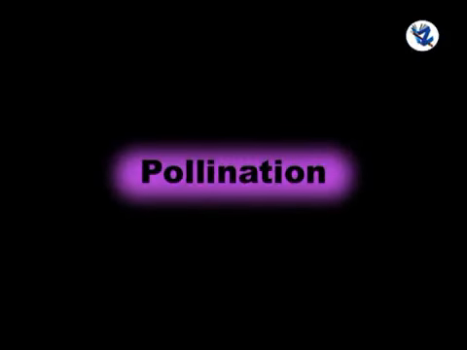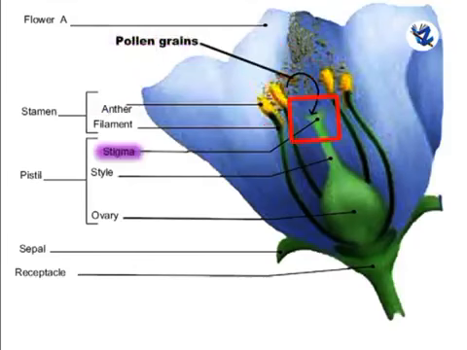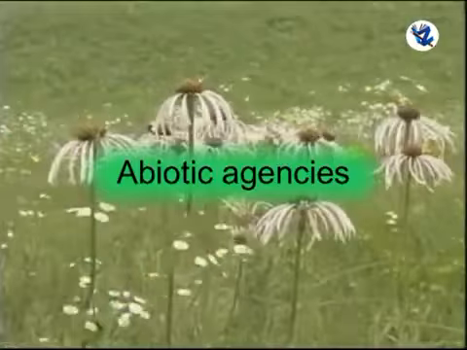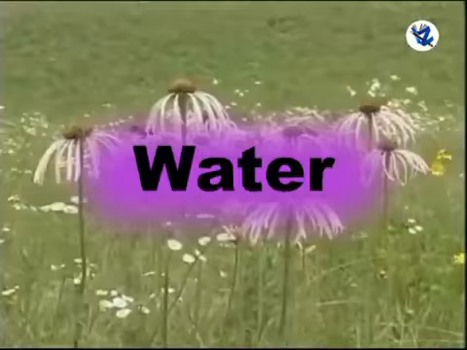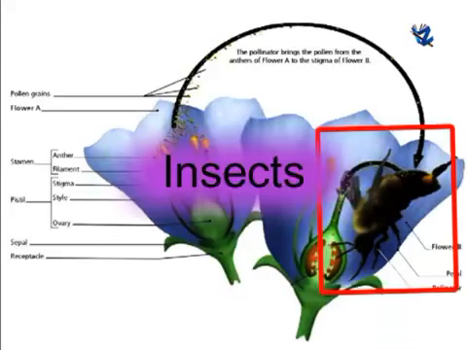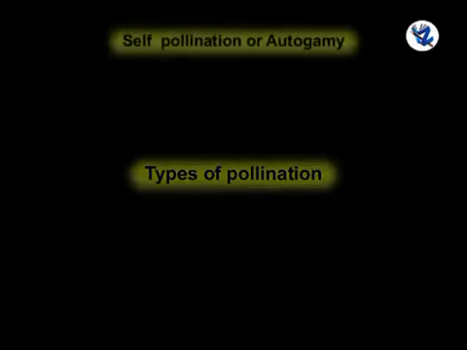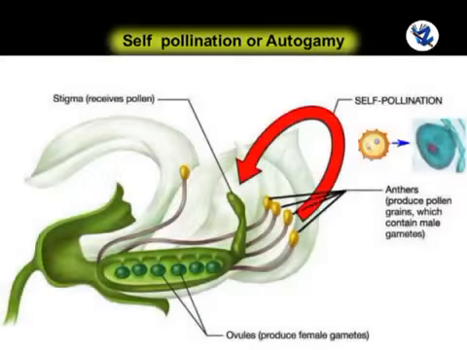Then pollination. The transfer of pollen grains from the anther to the stigma of a flower is pollination. The 2 main agencies for pollination are abiotic agencies, that means physical factors like wind and water. Then biotic agencies, living organisms like insects and birds. Then types of pollination. First, self-pollination.